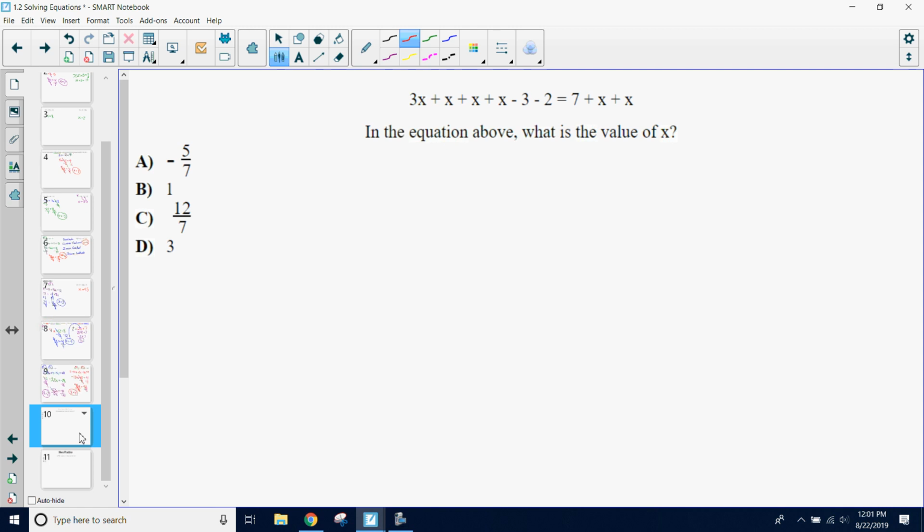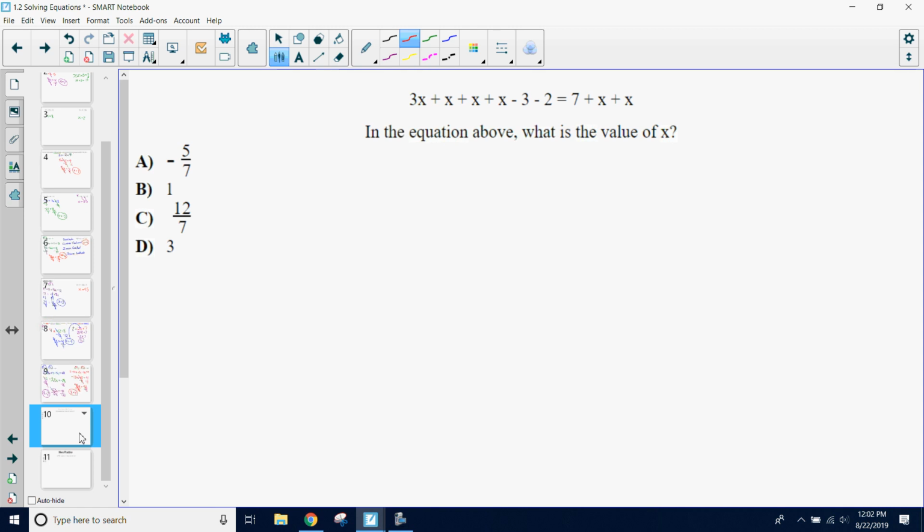So I have 3x plus x plus x plus x minus 3 minus 2 equals 7 plus x plus x. I feel like a broken record. In this equation above, what is the value of x? Looking at this monster here, what do you notice?